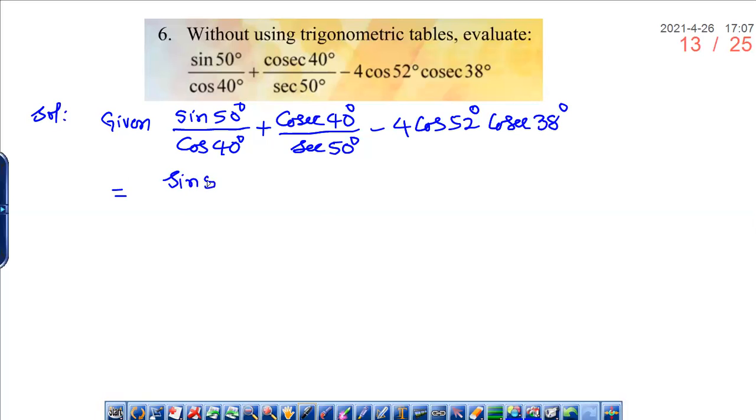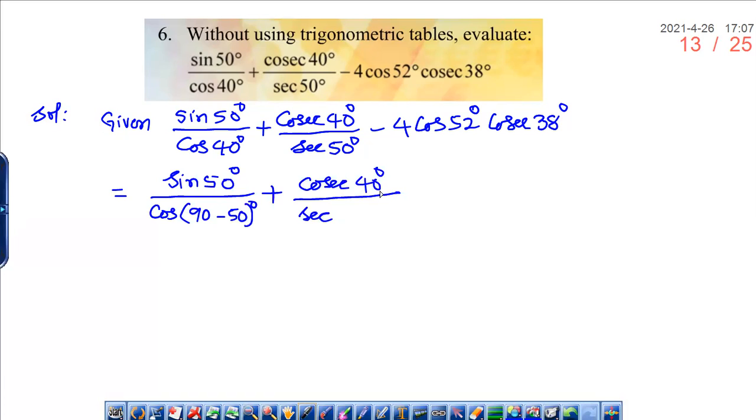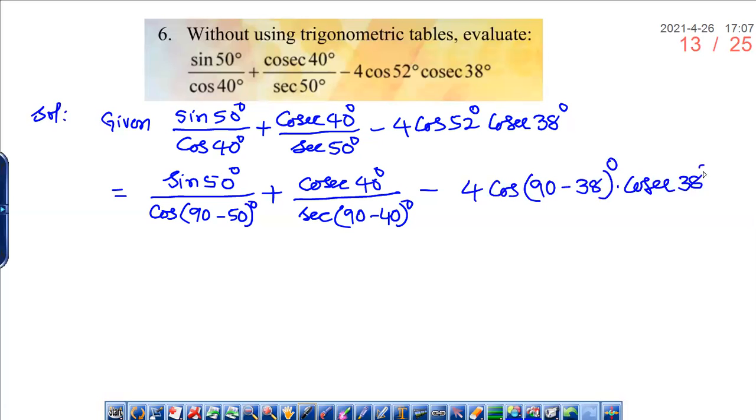So like the previous problem, we can convert the denominator cos 40 degrees. We can write it as cos 90 minus 50 degrees, right? Plus cosecant 40 degrees, and the denominator we can write as secant 90 minus 40, which is nothing but 90 minus 40 is 50. And we can write cos 52 degrees as cos 90 minus 38 degrees into cosecant 38 degrees.